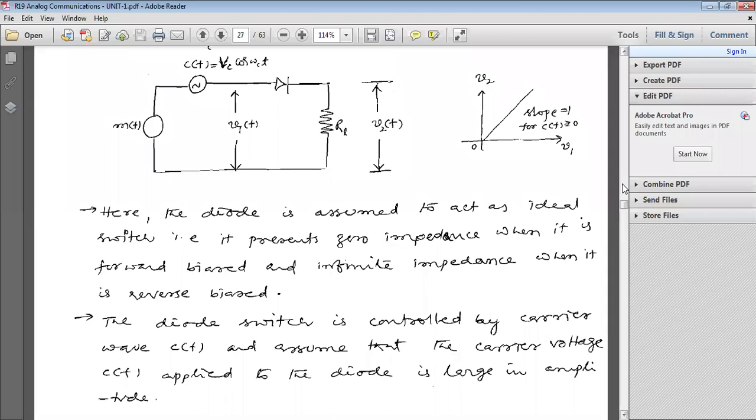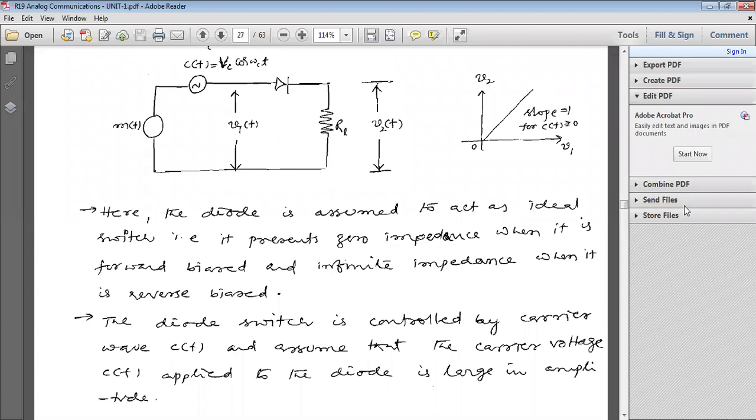Now tell me, what is V1 of t? M of t plus C of t. Yes. When does the diode become forward biased in this circuit? When C of t is greater than 0.